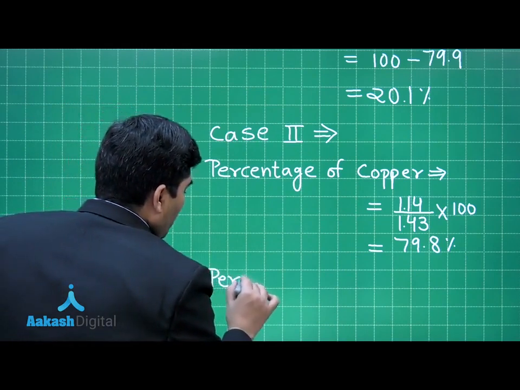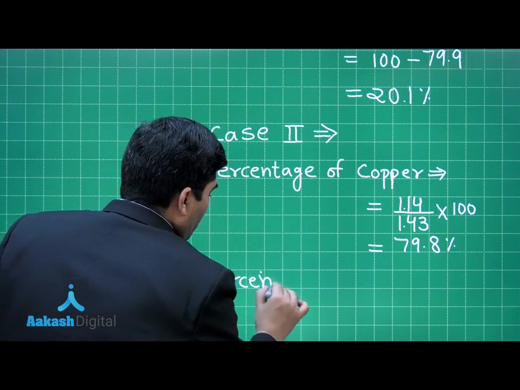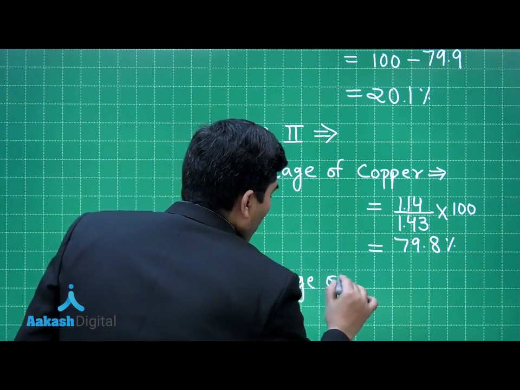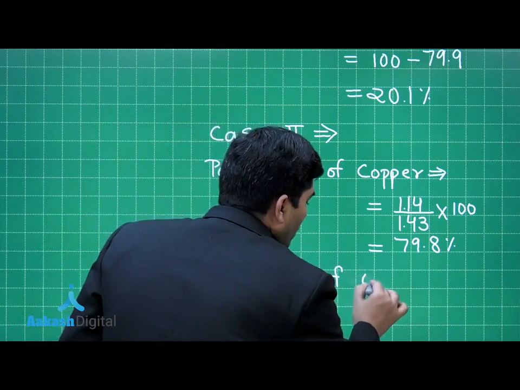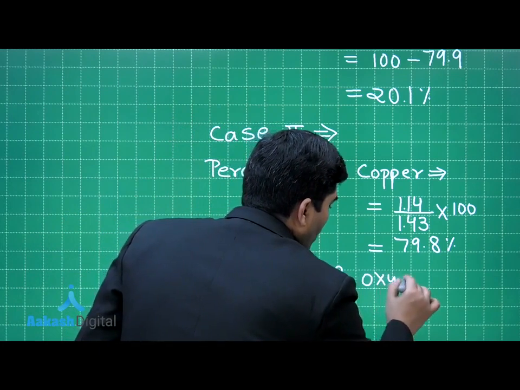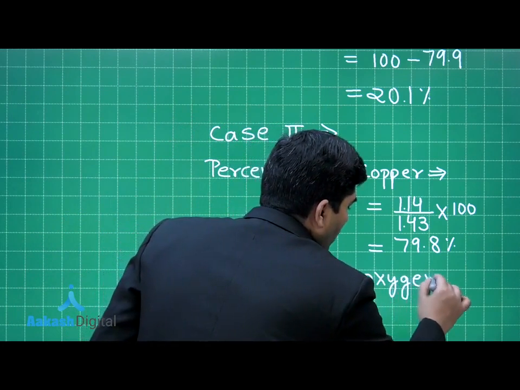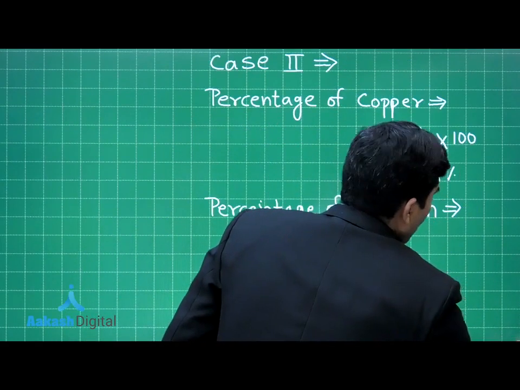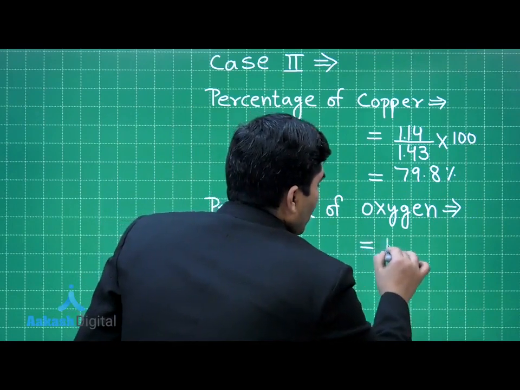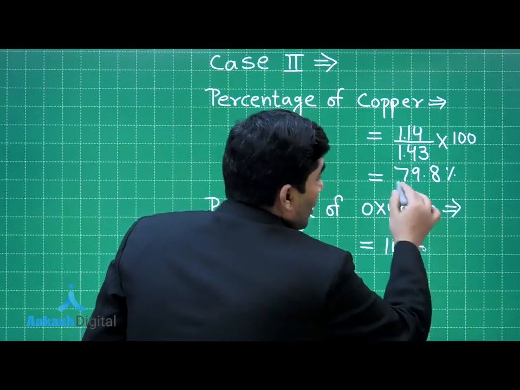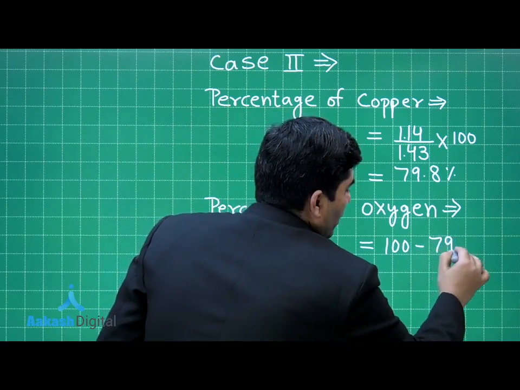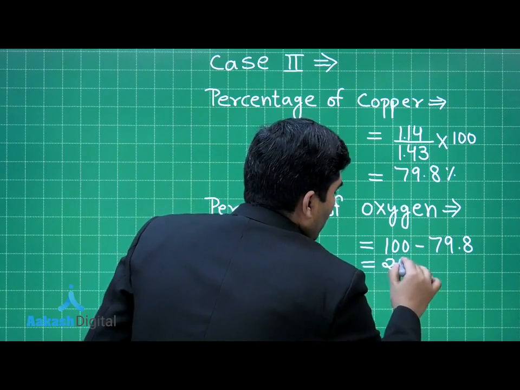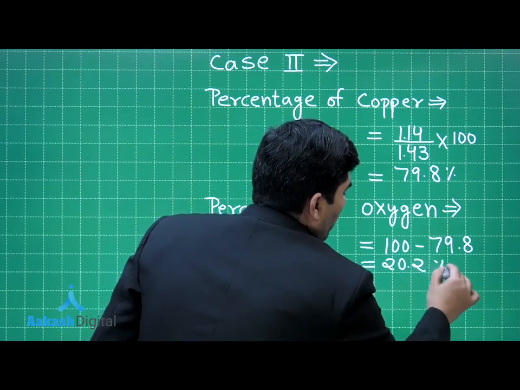And if you find the percentage of oxygen, that will be equal to 100 minus this 79.8, and that is equal to 20.2%.